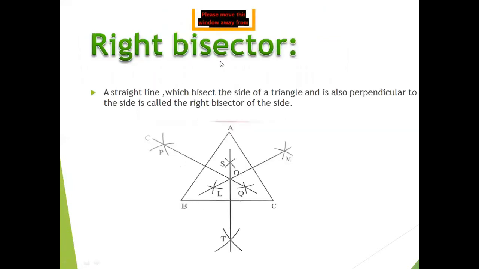Now the right bisector. A straight line which bisects a side of a triangle and is also perpendicular to the side is called the right bisector of the side. Actually, these terms are related to practical geometry. You will clearly understand when we work on practical geometry. But here it is important to just draw a triangle and bisect its three sides in such a way that the bisectors make 90 degrees on the sides. So it is called a right bisector.